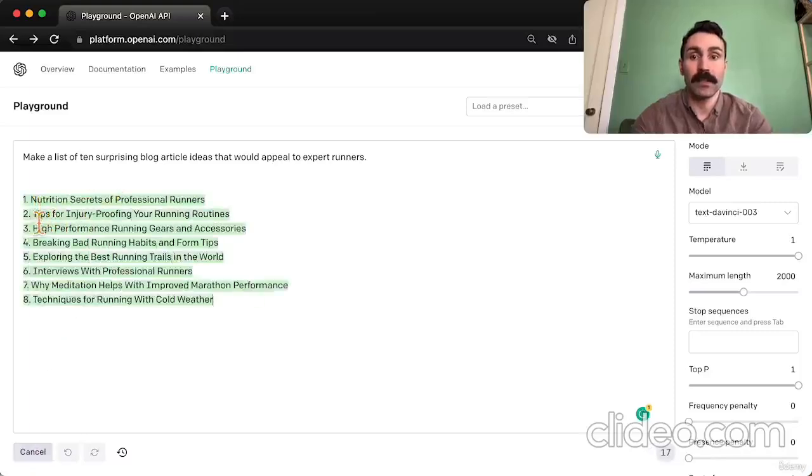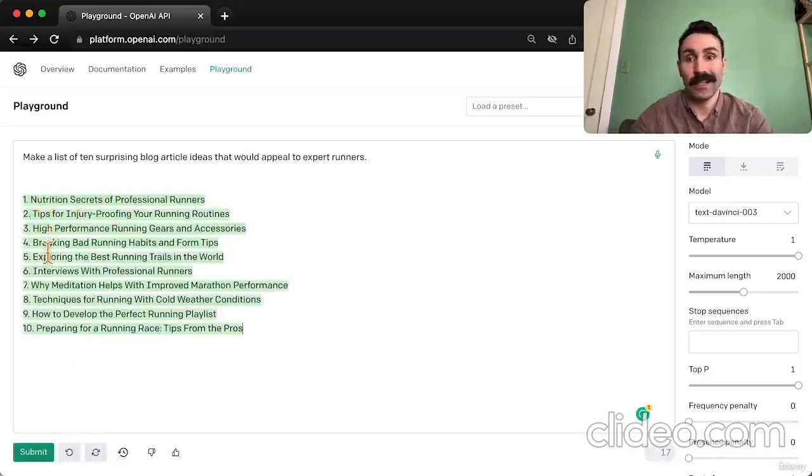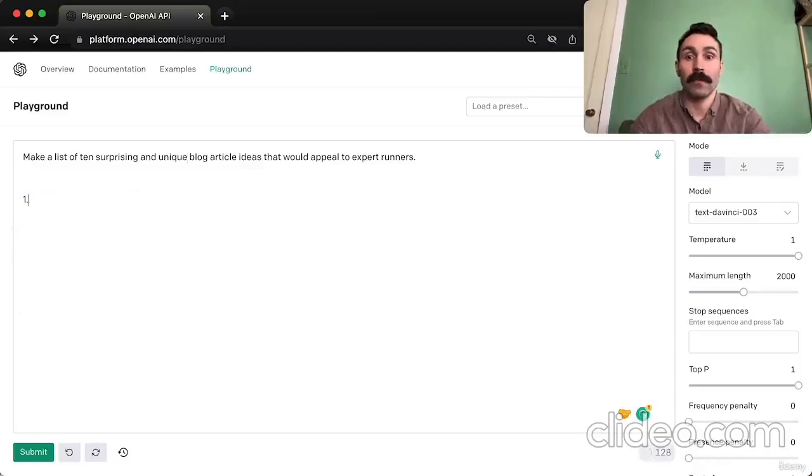Nutrition secrets, tips for injury proofing, high performance running gears and accessories, breaking bad running habits, techniques for running with cold weather conditions. It's a little better, but we want surprising and we want unique. We want stuff that maybe hasn't been done before. Let's change the prompt just a titch and we'll see what we get.